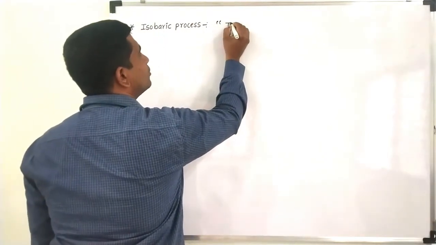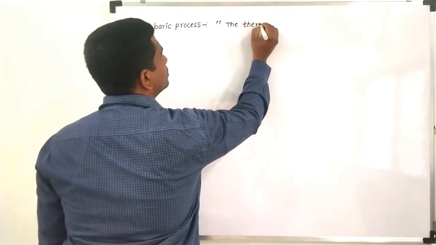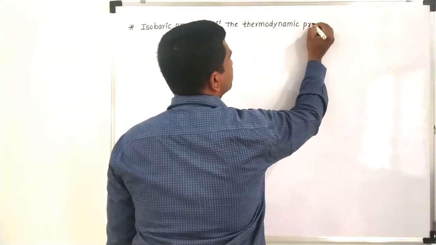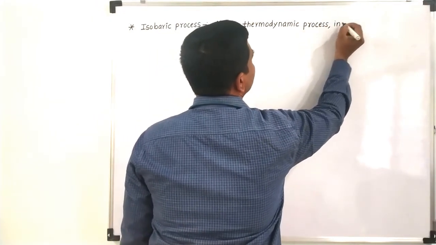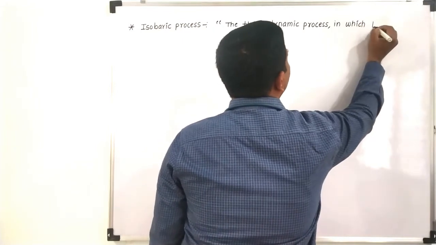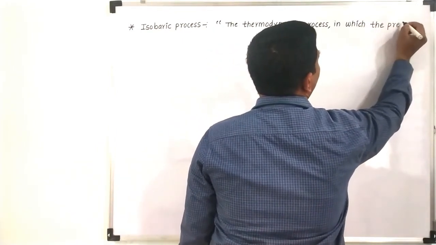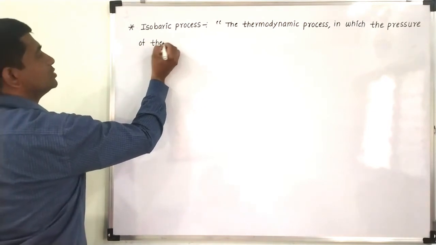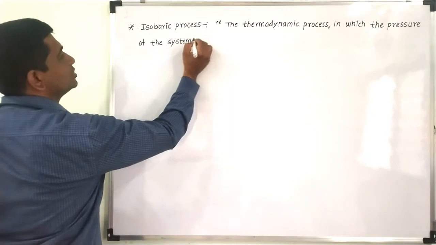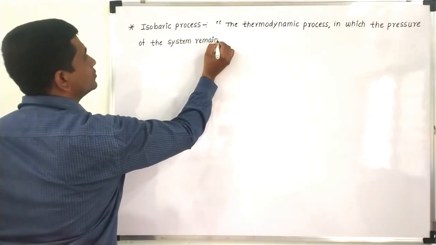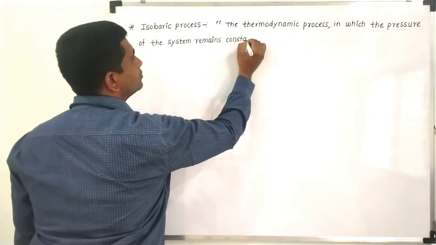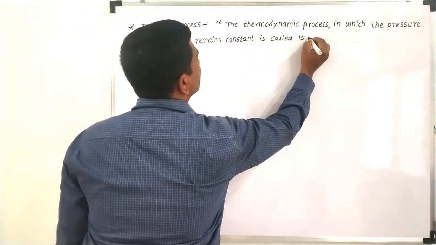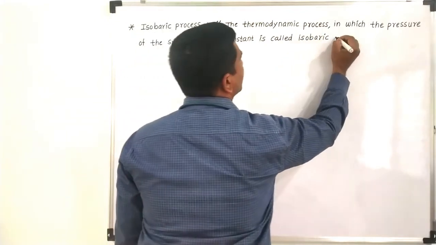So we'll note it down: the thermodynamic process in which the pressure of the system remains constant is called an isobaric process.